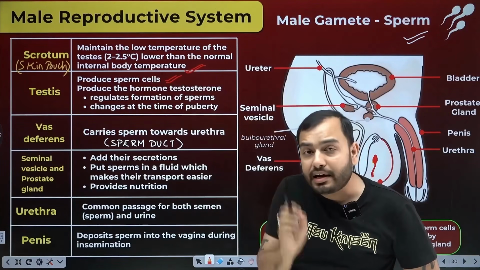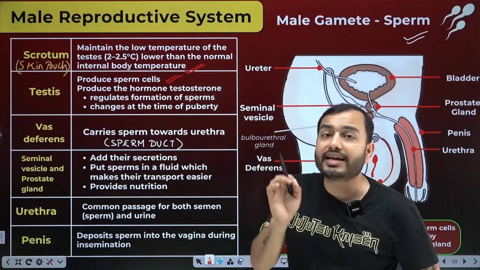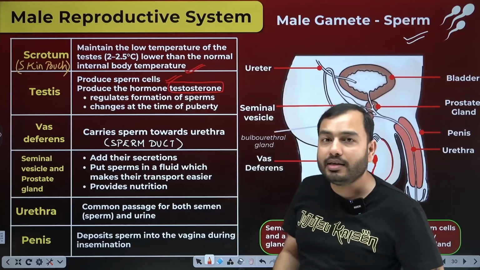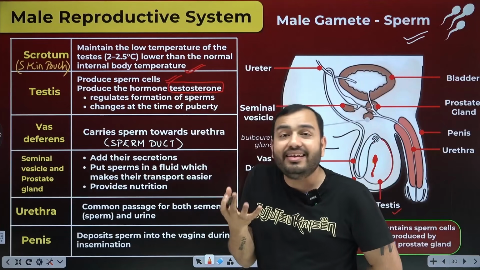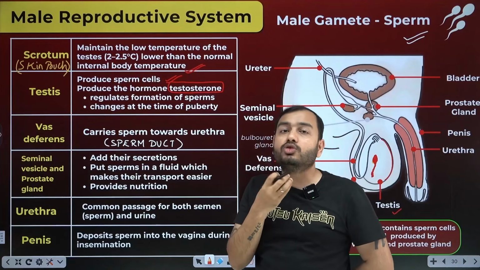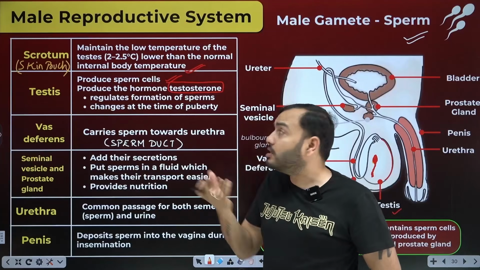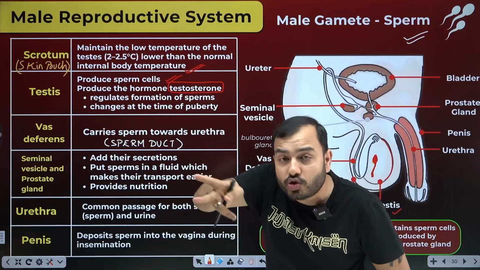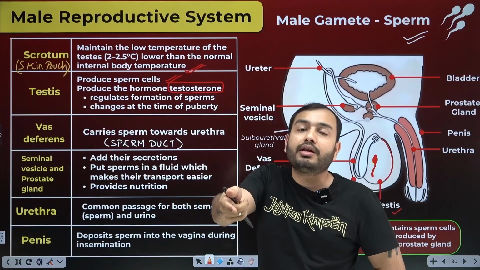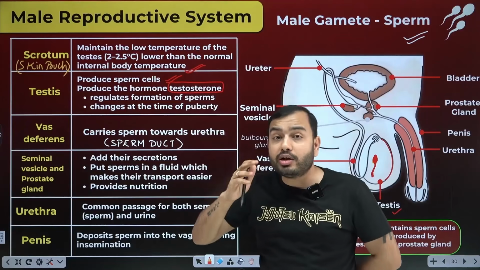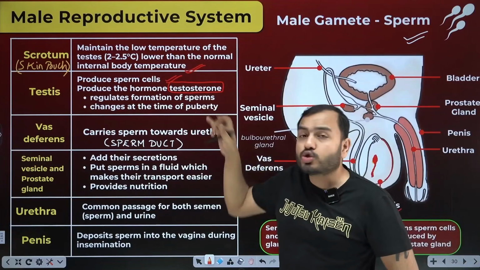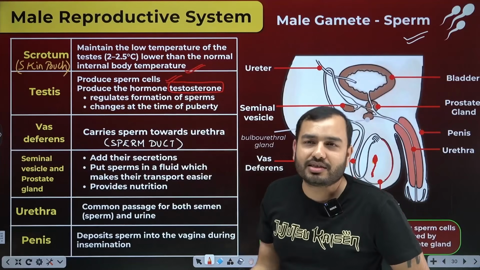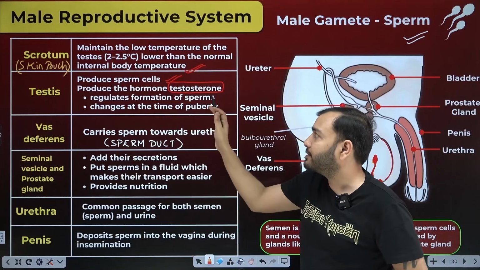The second important job is that it produces a very important hormone, testosterone. Which hormone does it produce? You have to remember it. Testosterone. What does it do? It gives you manly characteristics, this beard that you are getting, the deepening of your voice. All this happens because of the hormone testosterone. If testosterone starts increasing in an adult female, she starts behaving like a male. This can be a kind of chemical or hormonal imbalance in somebody's body. Testosterone is the hormone because of which you behave like a male. Anyway, behavior depends on upbringing and many other things.